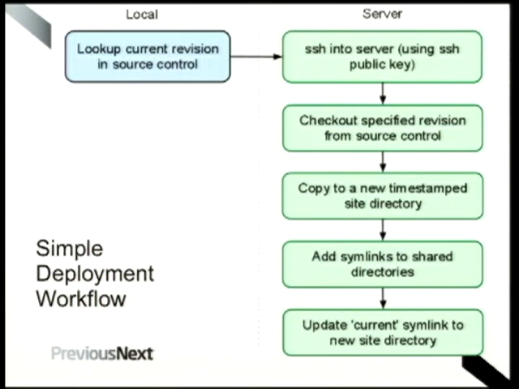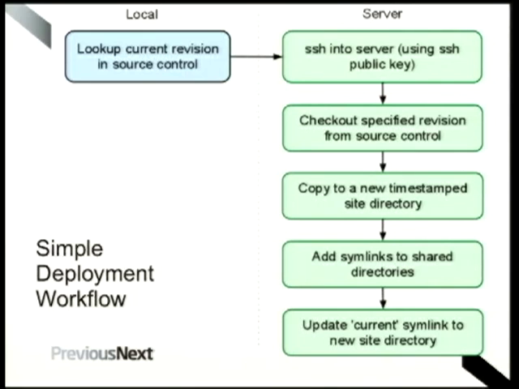Okay, so this is a basic diagram of how things work. You've got your local machine on the left, and then this is what's happening on the server on the right. The first thing, you'll be in your project directory, the root of your Git repository, and it'll look up what the head of your Git repository is. It's not really dependent on a particular version control system.